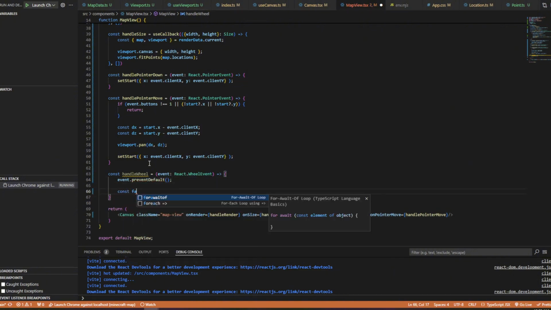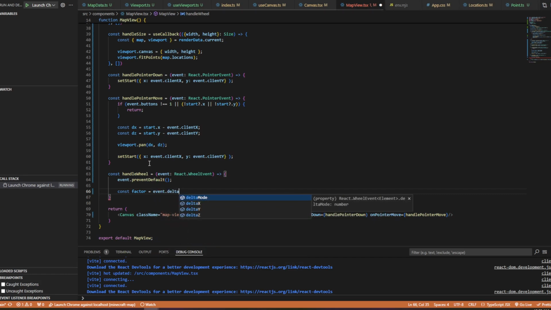Const factor. The way the wheel works is you have a delta Y for the wheel, event.deltaY, and if that's less than 0, we're going to make the factor basically 1.1, and if it's greater than or equal to 0, we're going to make the factor the reciprocal of that.